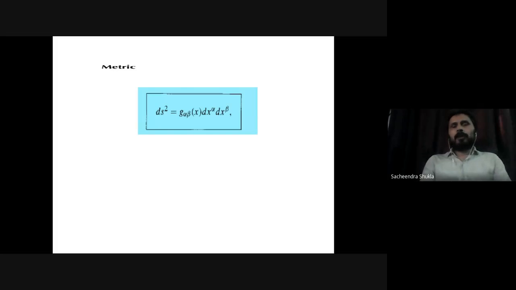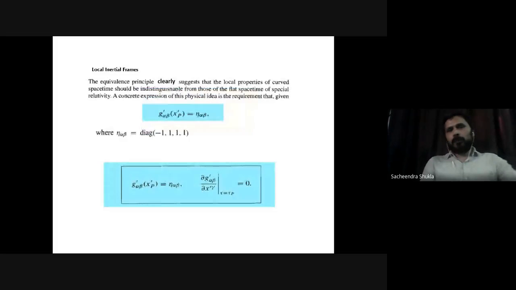Okay, so now let's talk about the local inertial frame and the experiment that I just started with, that if you are in free fall on the surface of the earth, if you jump from the top of a tower and something like this, then I told you the effects of gravity are eliminated. You don't feel the difference. Mathematically, it amounts to saying that this g dash alpha beta is eta alpha beta.